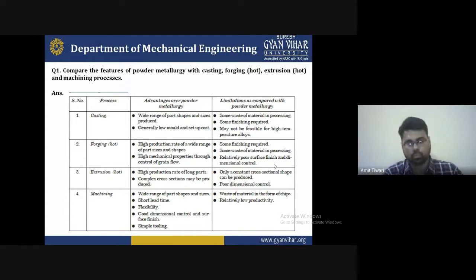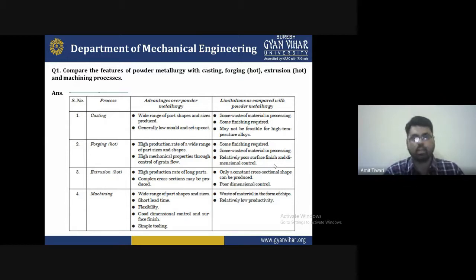As you know, in the first unit we also discussed casting and different types of casting. As you are aware, in casting there are larger parts, and any shape you want to give to the particular product can be provided with the help of casting, such as centrifugal casting, stir casting, and friction casting. So different types of casting are available for providing the shape and size of the product. These are some advantages over powder metrology.